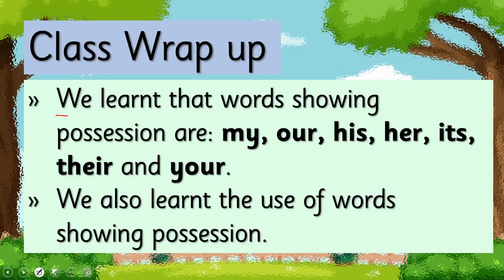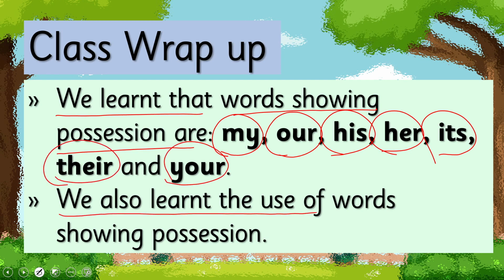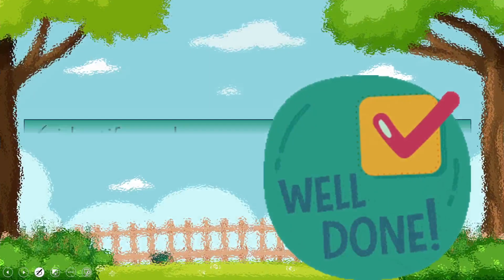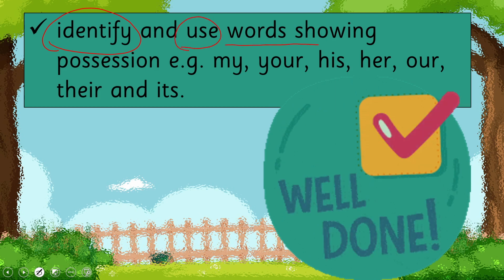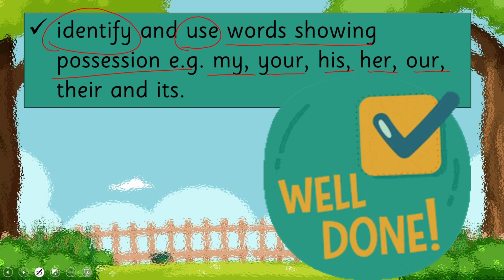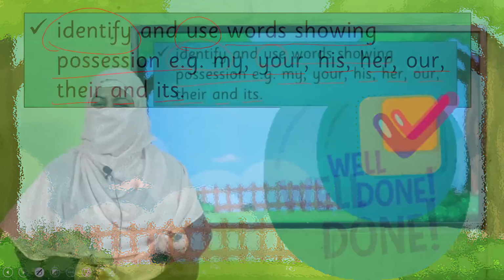So we have learned that words showing possession are my, our, his, her, its, their, and your. And we also learned the use of words showing possession. So we achieved our SLO to identify and use words showing possession. For example, my, your, his, her, our, their, and its. Are we done with it?